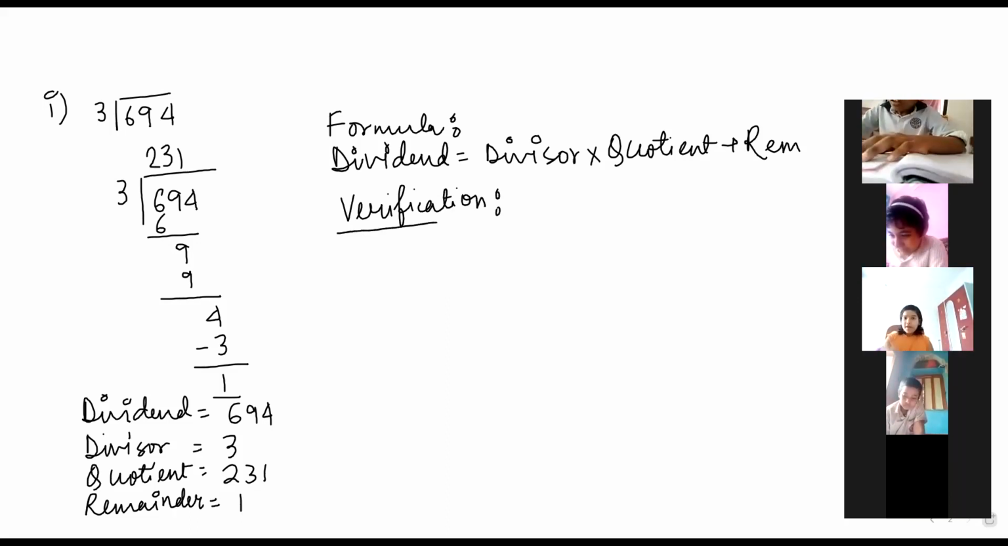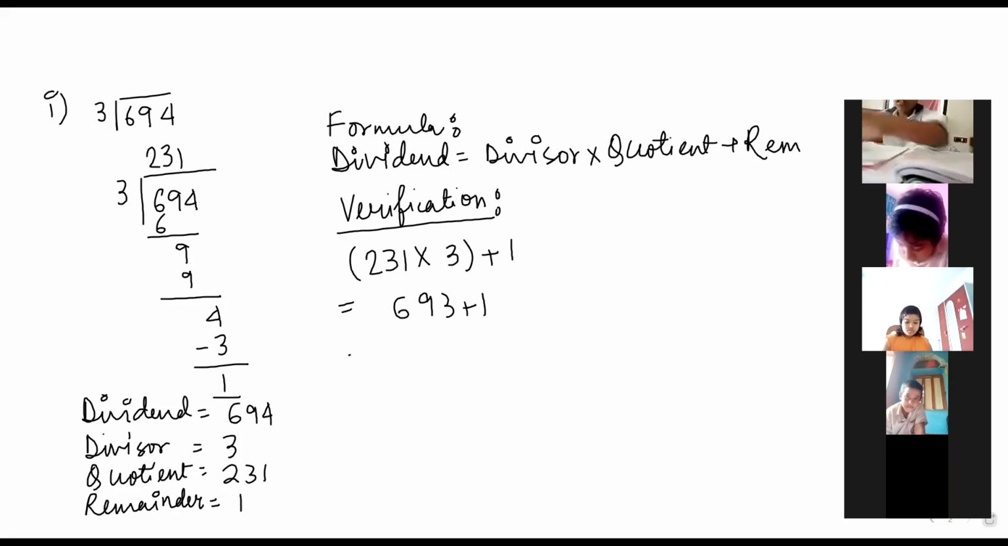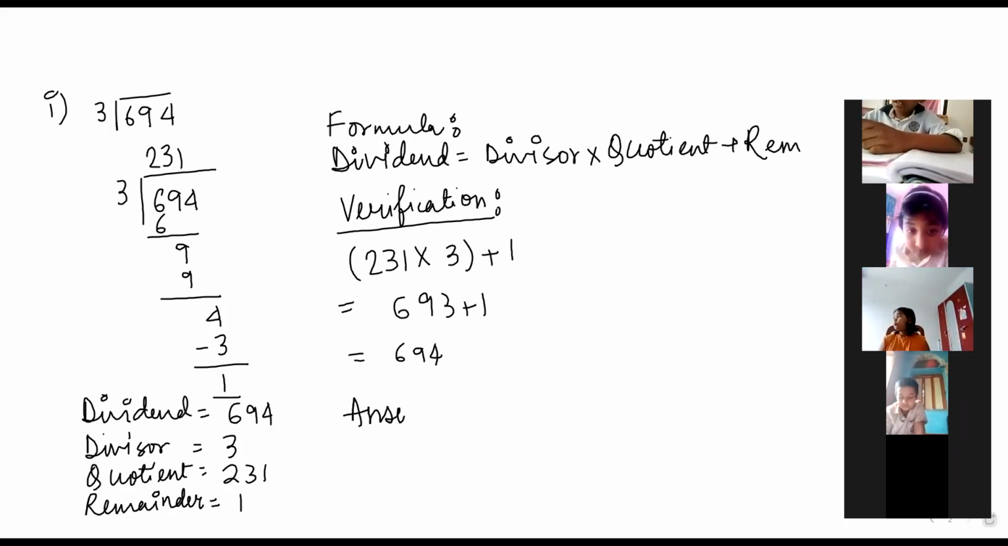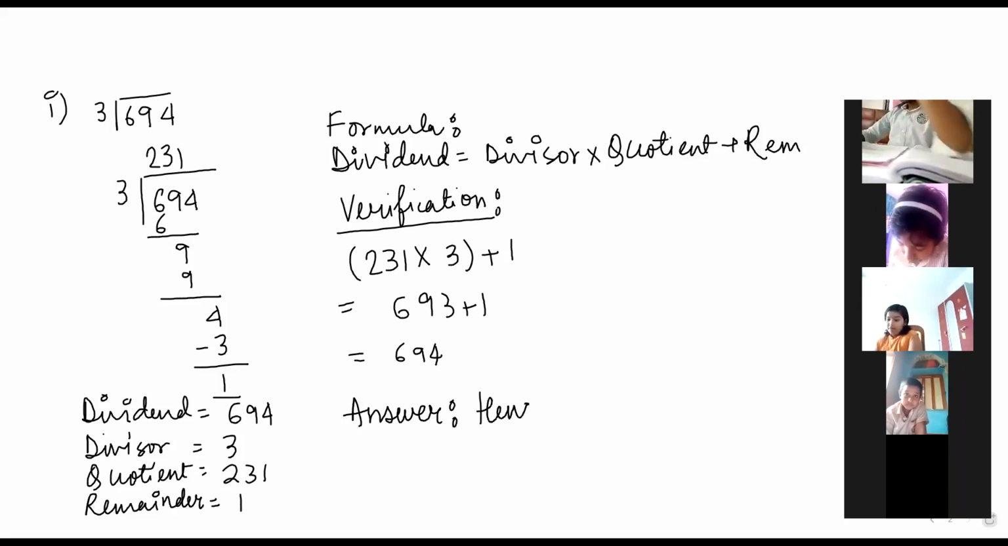Verification. Here in the verification, what I will do, 231 means with the divisor, I will multiply the quotient and add the remainder. 693 plus 1 equal to 694. So here we will write the answer, hence verified.